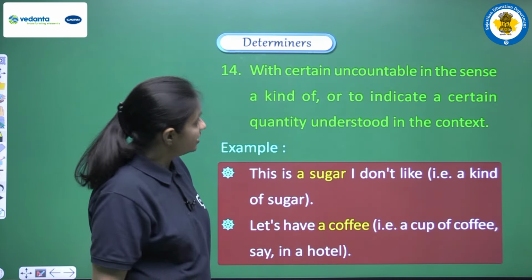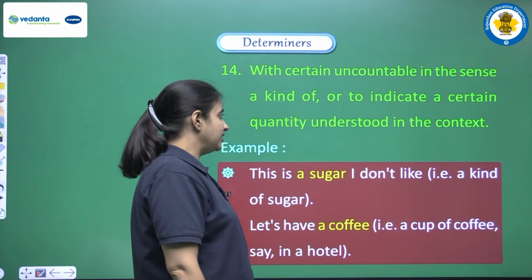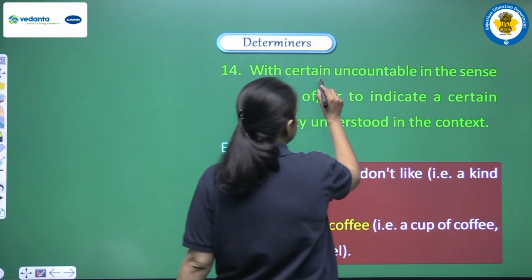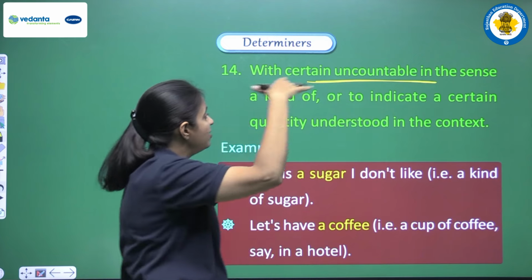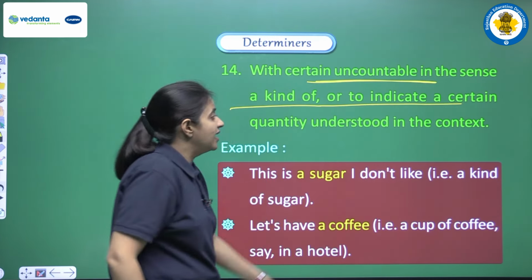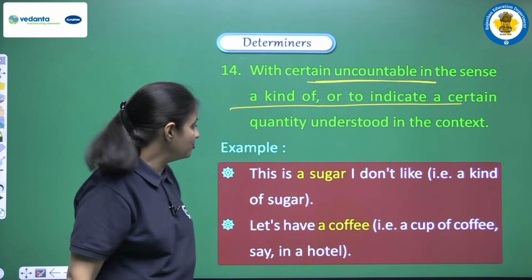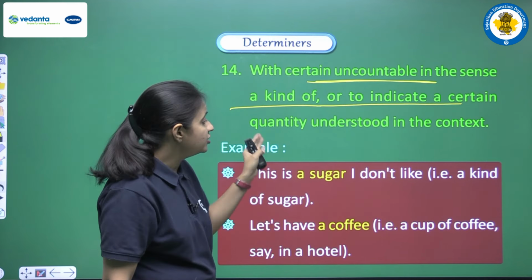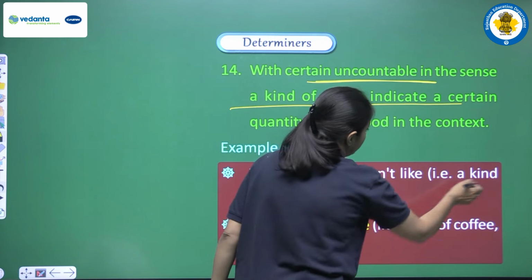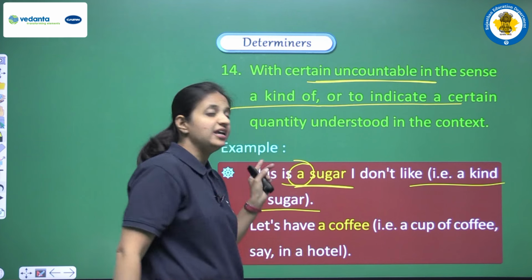Next is with certain uncountables, in the sense of a kind of, or to indicate a certain quantity understood in the context. So yes, a or an can also be used for uncountable nouns, but only when we are having the sense of a kind of, or a certain quantity that is understood in the context. Let's see the example to understand this more clearly. We are having this: this is a sugar I don't like. Here we are trying to say a particular kind of sugar, or this kind of sugar. So here sugar is an uncountable noun, but we are having a as an article.